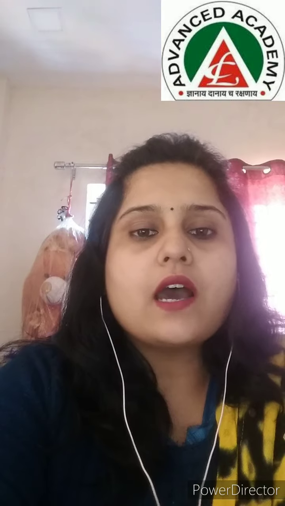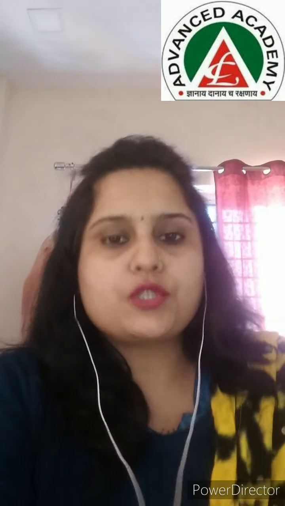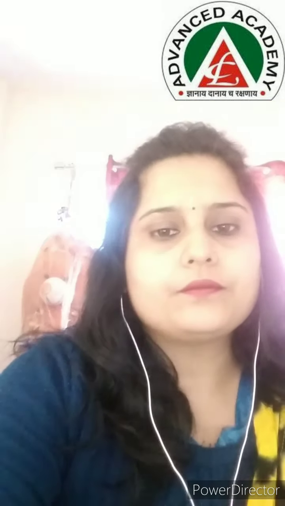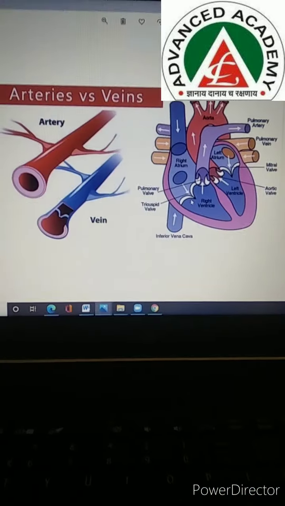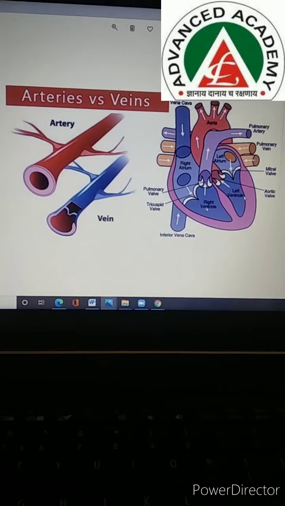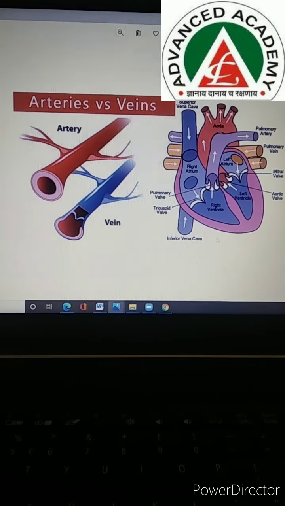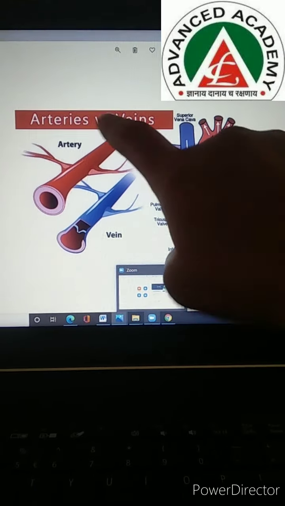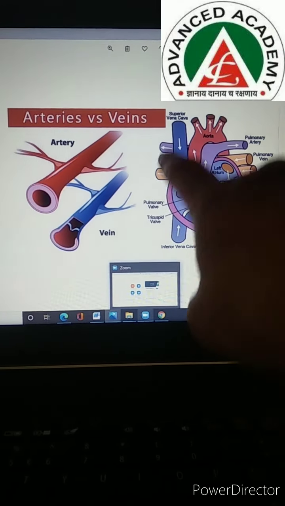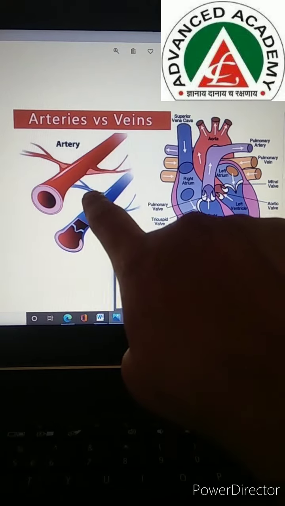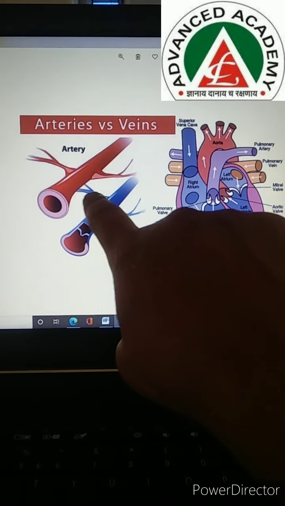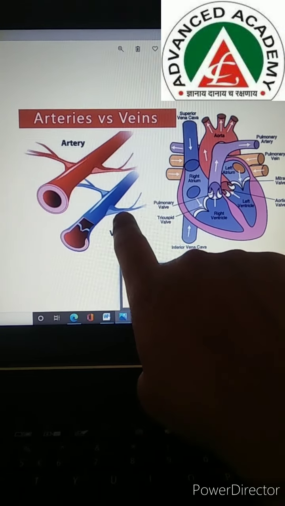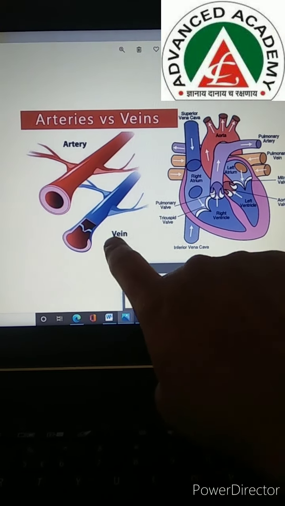So here I am going to show you a picture, or you can say an image, of the heart. Okay. Now children, you can see here this is a vein and this is an artery. Okay, and this is a complete picture of the heart. So arteries transport blood away from the heart and veins return blood back towards the heart.